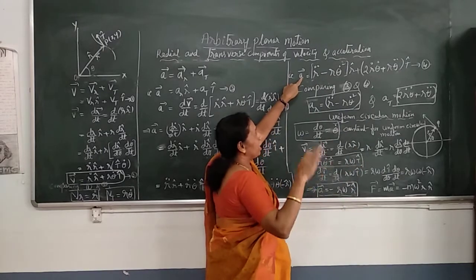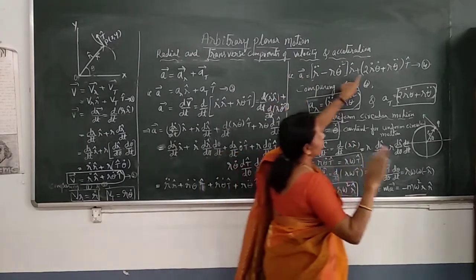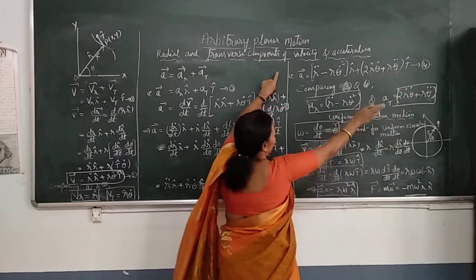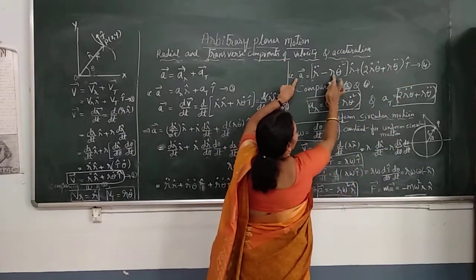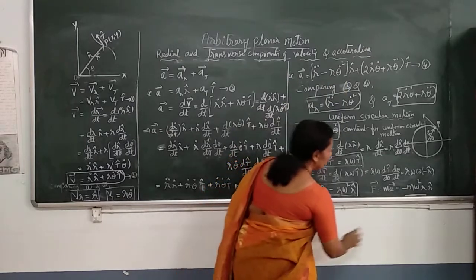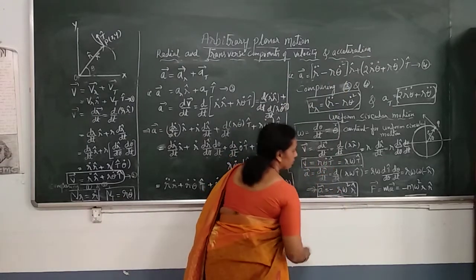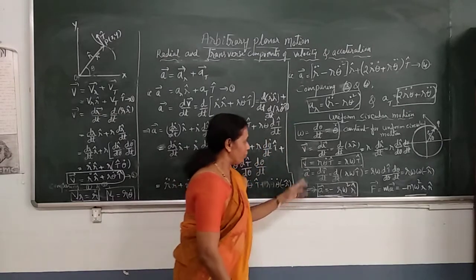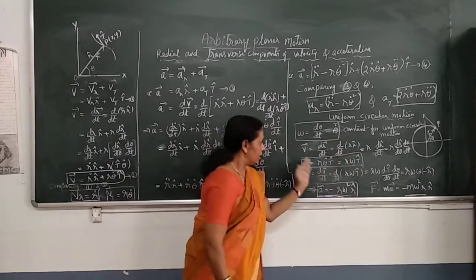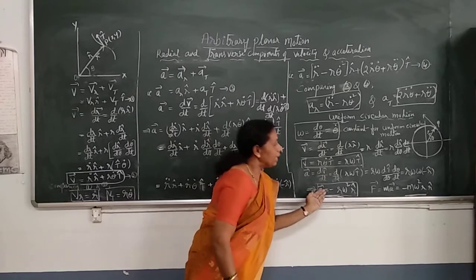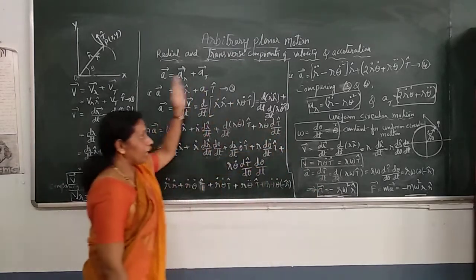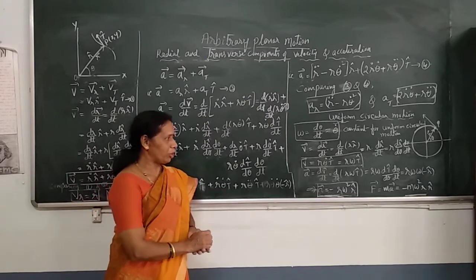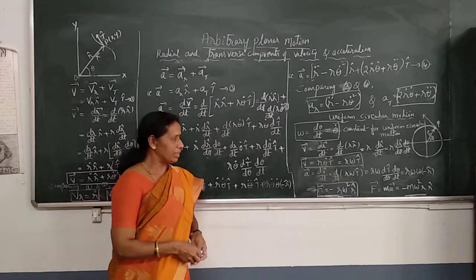R constant, R dot 0, R double dot 0. Theta dot constant, theta double dot 0. So all this becomes 0. A vector becomes minus R theta dot square R cap. That's what we get. A vector is minus R omega square R cap. Thus, the results of uniform circular motion, the expressions for V and A, can be obtained from this arbitrary planar motion also. With this, I stop here. Let us continue in the next class with some other topic.